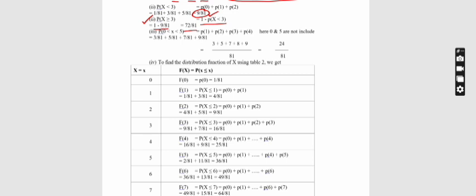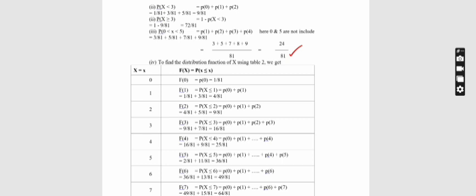In the third one, I need to find probability of x lies between 0 and 5. So the values between 0 and 5, with 0 and 5 not included, which means probability of 1, 2, 3, 4. I know the values: 3 by 81, 5 by 81, 7 by 81, 9 by 81. If I add all of these, I get the value as 24 by 81.